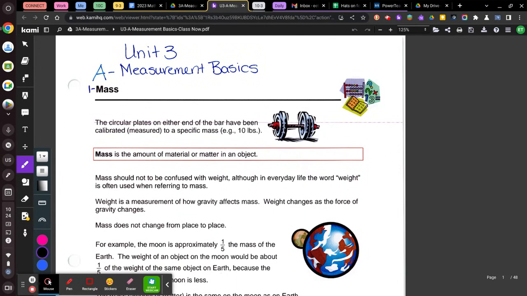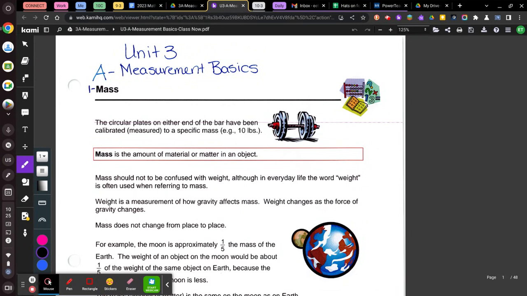So it says the circular plates on the ends of a barbell have been calibrated, which means measured to be a specific mass. So for example, if this is a 10-pound barbell, you've got 5 pounds on each end, and you're lifting your weights, right? So that's called mass. Mass is the amount of material that an object is made up of, so solid material. For example, the stapler I'm holding up, if I were to weigh this, this is how much the mass is. Mass is how much it takes up, how much it weighs, okay?